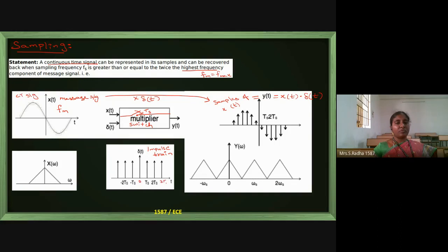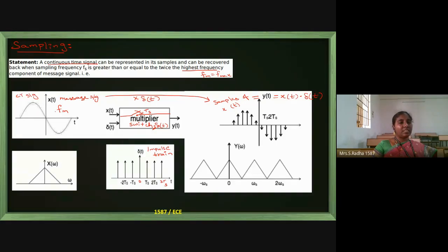In this diagram, del of t is present inside the multiplier. It is a switch, and the switch name is del of t. That switch will be on and off for every ts: instantly on, immediately off. At 2 ts, again on, immediately off. At 3 ts, again on, immediately off. So what happens whenever the switch is closing?